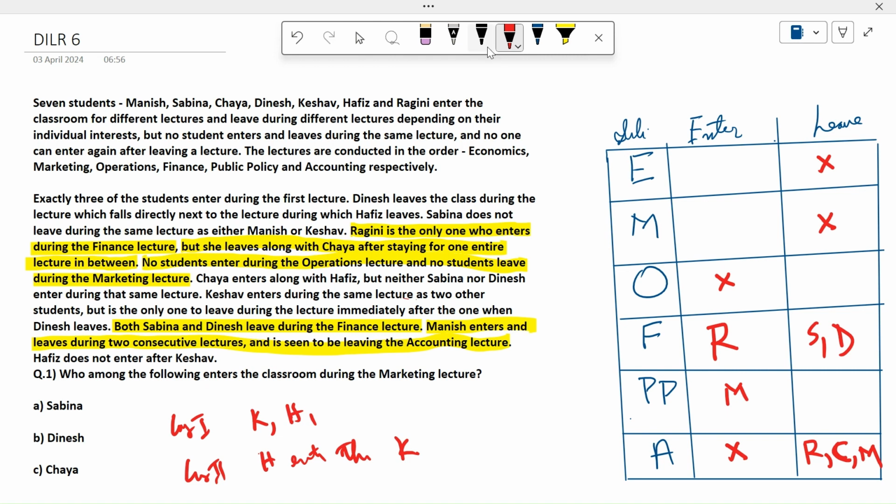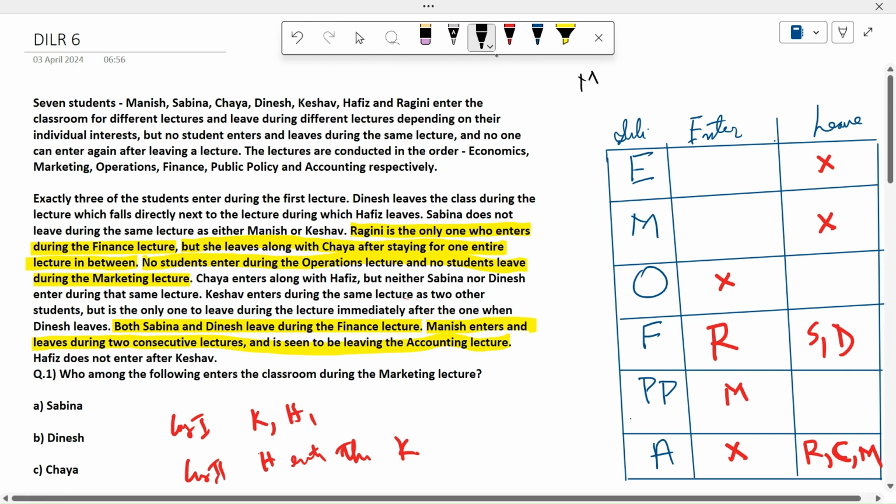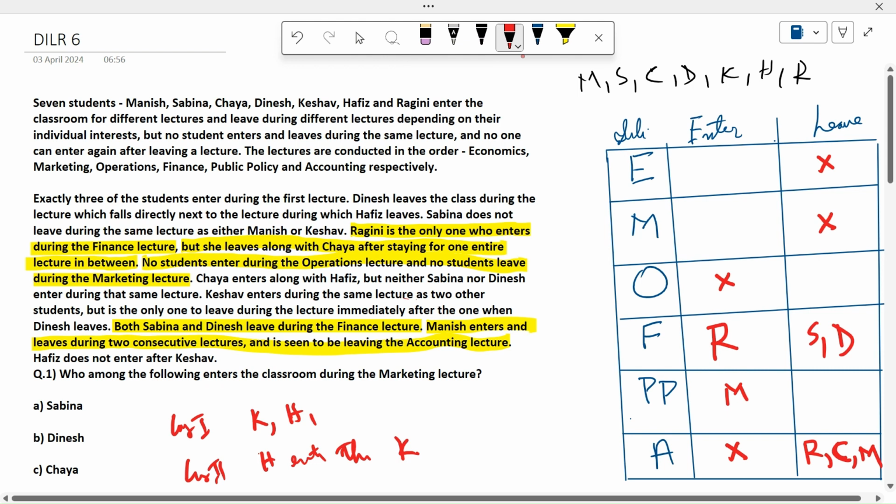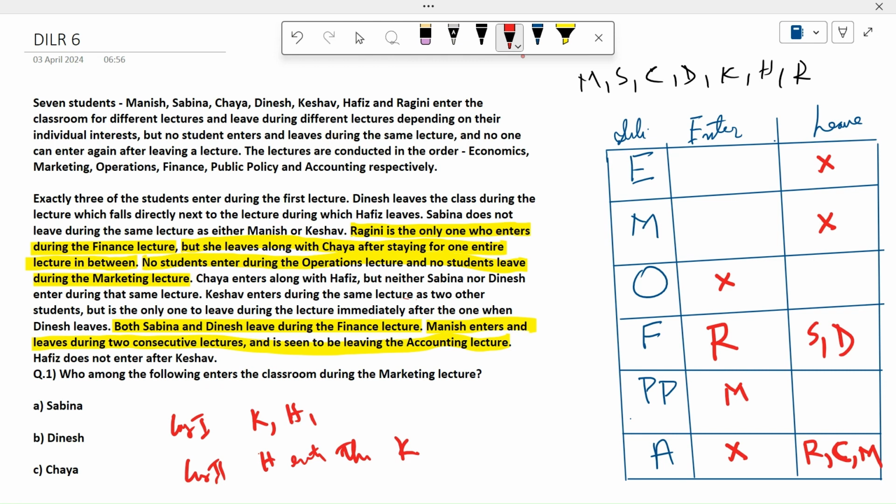Let's understand this problem. How many students do we have? Manish, Sabina, Chaya, Dinesh, Keshav, Hafiz, and Ragini. How many of them have left? There are five. So two of them still need to leave, and we should look at the leaving points. Who hasn't left yet? I am underlining who hasn't. M has left, S has left, C has left, D has left, K has not left, H has not left, and R has left.